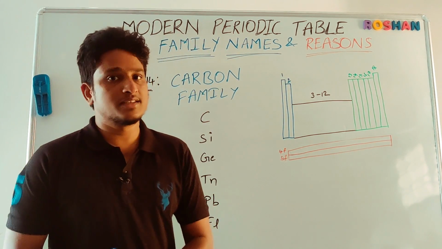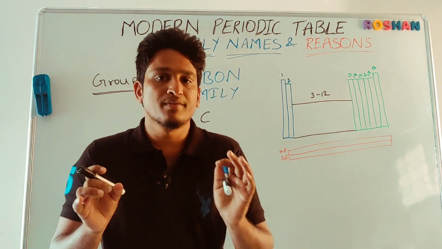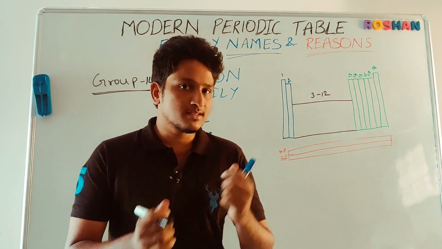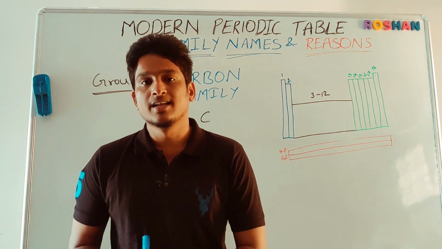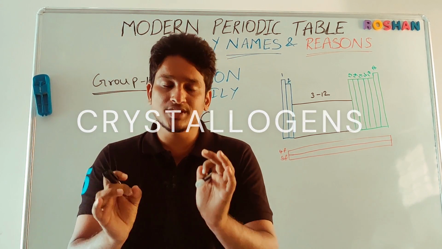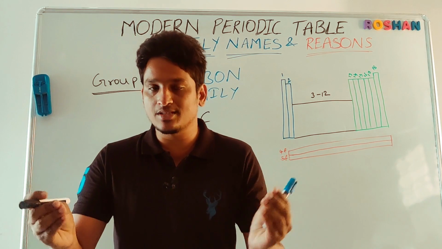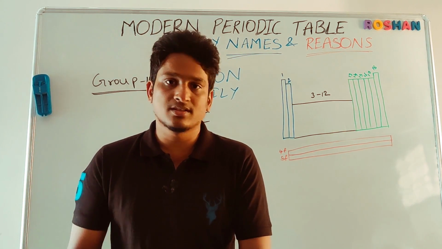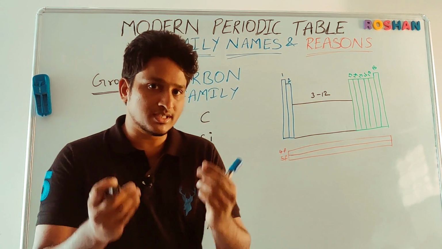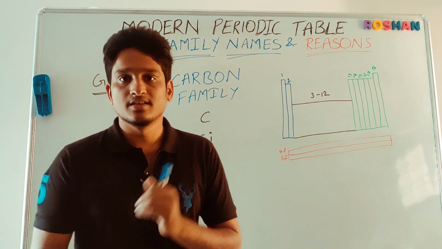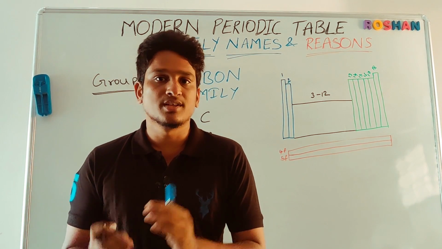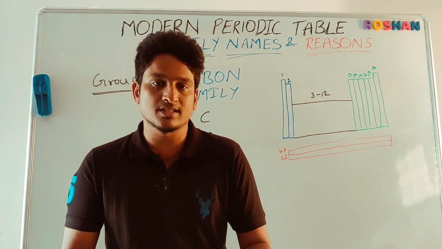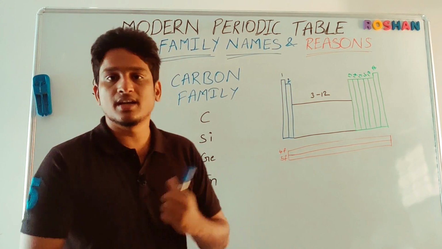In very rare cases, these elements also have different names, which in general we don't see in the books. These group 14 elements are also called crystallogens. Crystallogens, because whatever crystals we get from nature, like all the gemstones, the rubies, all these crystals are principally made up of carbon and silicon and other impurities. So these elements are also called crystallogens. Why? Because the majority of the crystals' composition comes from carbon and silicon.